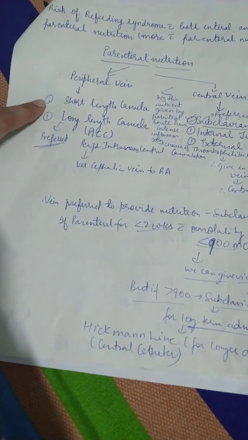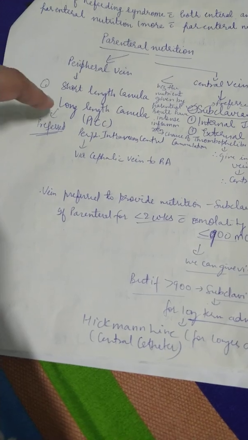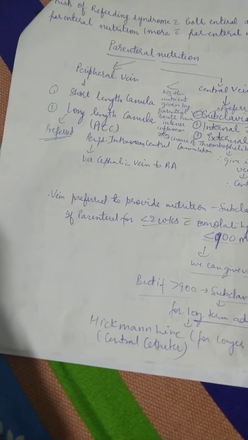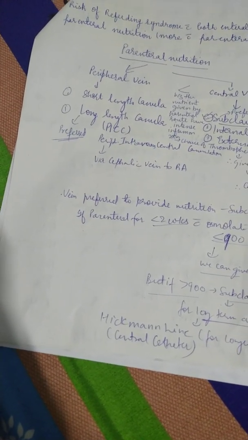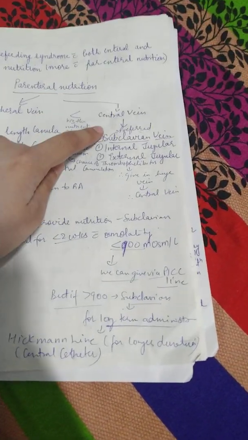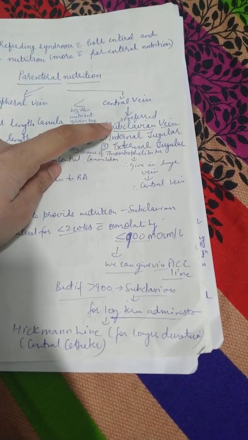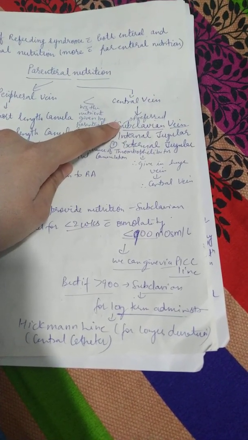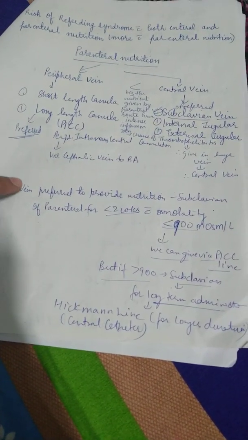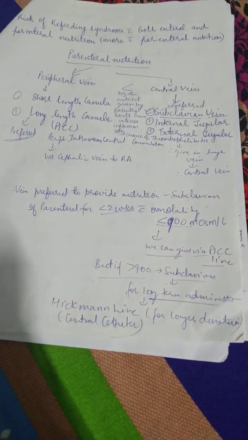In the peripheral vein, there are two types of cannula, short length and long length cannula. Again, the long length cannula is preferred because of the same reason of thrombophlebitis. Then which veins are preferred among the central veins? Subclavian vein, internal jugular, and external jugular. Out of these three, subclavian is preferred most. It is written here, an MCQ in AIIMS: the vein preferred to provide the nutrition is subclavian.